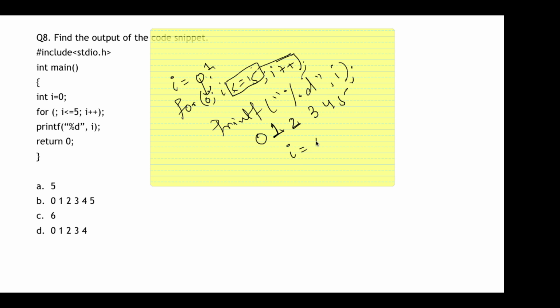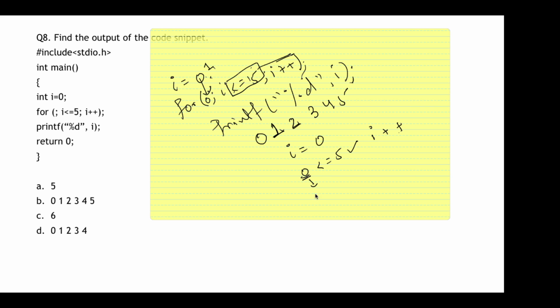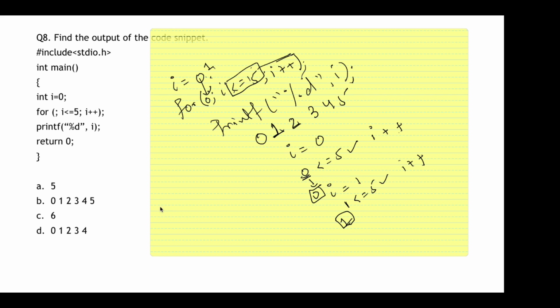How? The i value is initially 0. Okay, so 0 <= 5, true. So print i. The i value is 0, so 0 is printed. Now the i value has been incremented to 1. It says 1 <= 5 is true. So print i, which is 1. Now i has been incremented to 2. So 2 <= 5, true, so the value 2 is printed. Similarly, i becomes 3, 4 and 5.